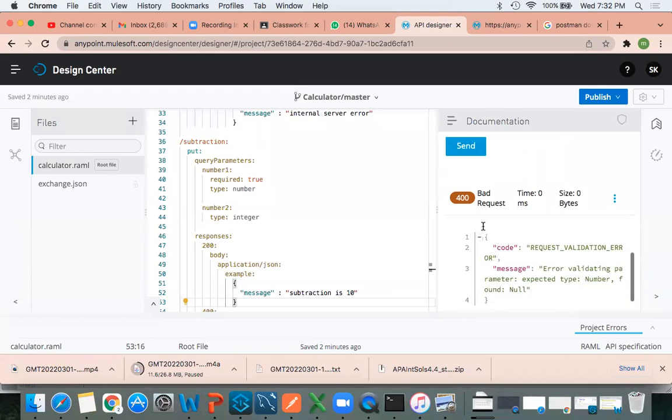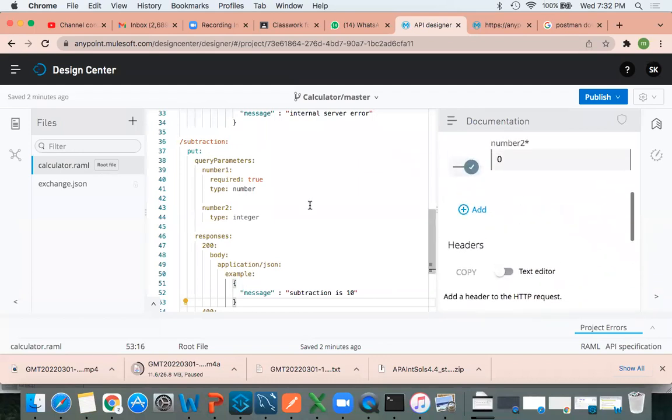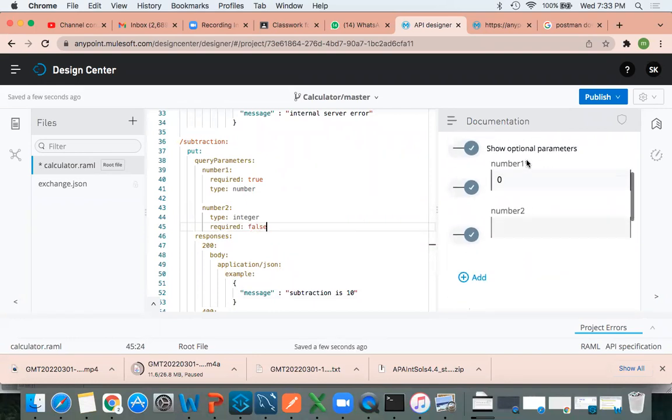Now let me show you again. Instead of this type, I'll write required, and I'll make it false. See, the moment I select false, automatically for number 2, what will happen? This is not mandatory. Can you see the hashtag gone? Earlier it was there, right? That means even if you are not providing this required, it will always be true.